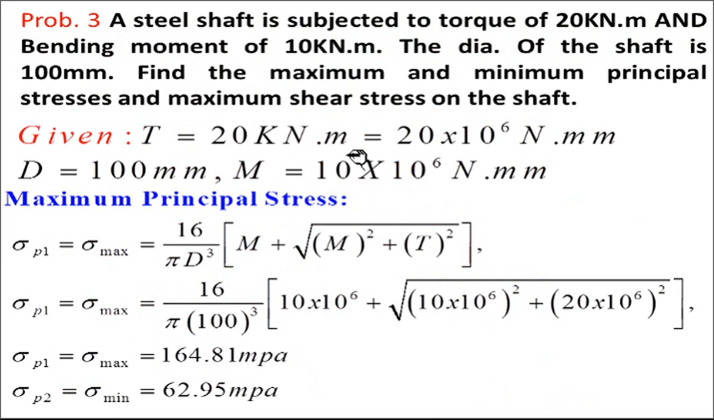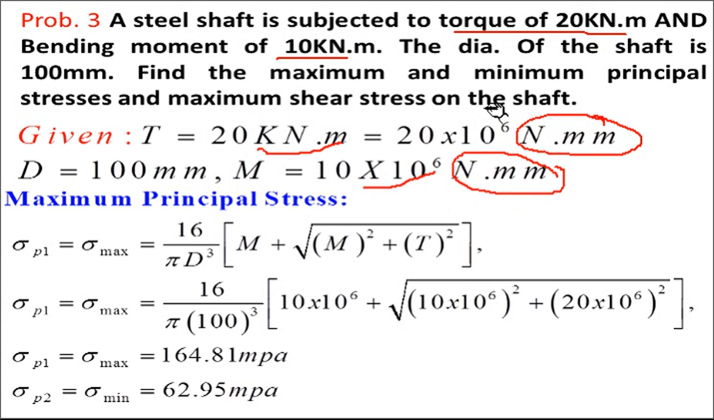Now see the third problem. I think it is also just similar to the previous problem. A steel shaft is subjected to a torque of 20 kN meter. Your torque is given. You convert it into Newton mm. It is 20 into 10 to power 6 Newton mm, and a bending moment of 10 kilonewton meter. So here bending moment M equals 10 into 10 to power 6 Newton mm. The diameter of the shaft is 100 mm, so this d is 100 mm. Find the maximum and minimum principal stresses and maximum shear stress on the shaft.